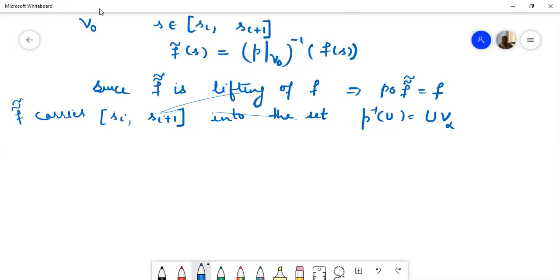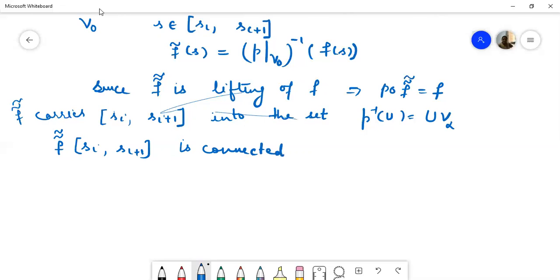But we know the slices V alpha are open and disjoint, and the set Si to Si plus 1 is a connected set. If this is connected, then its image under F double curl is also connected, because F double curl is a path, so that is a continuous mapping. The continuous image of a connected set is connected.